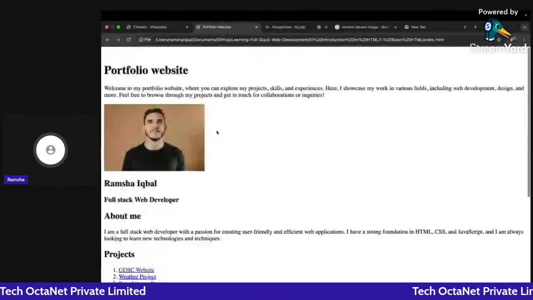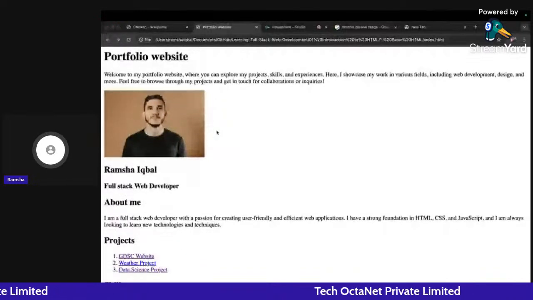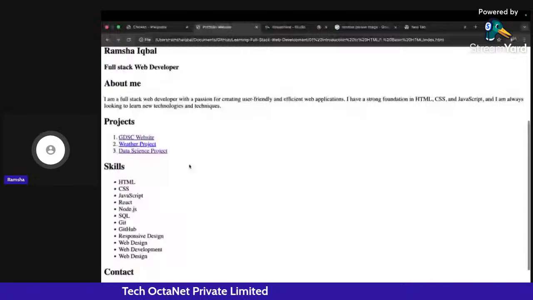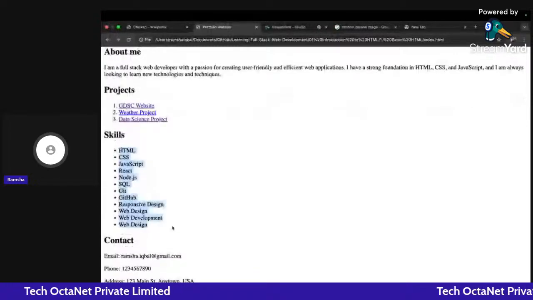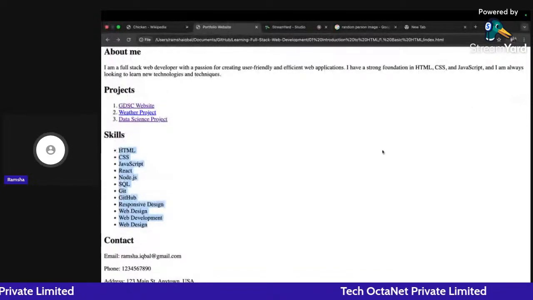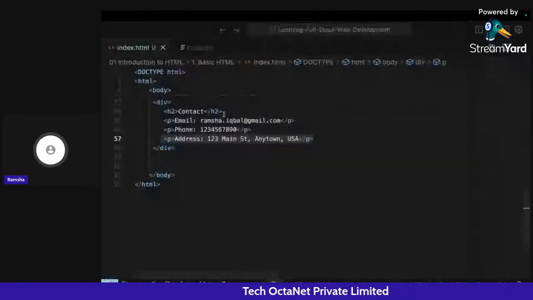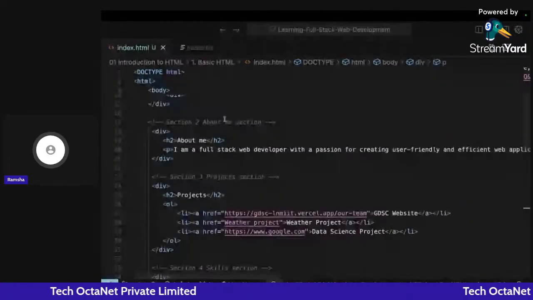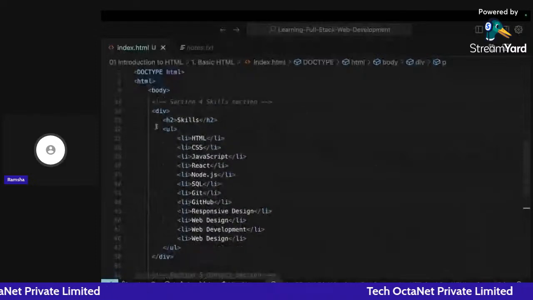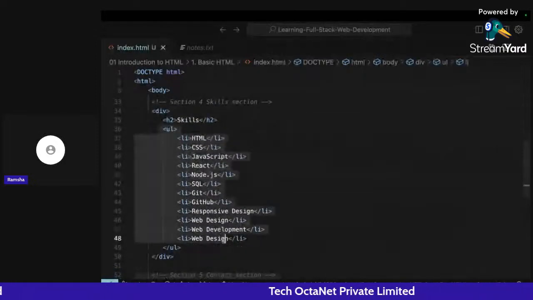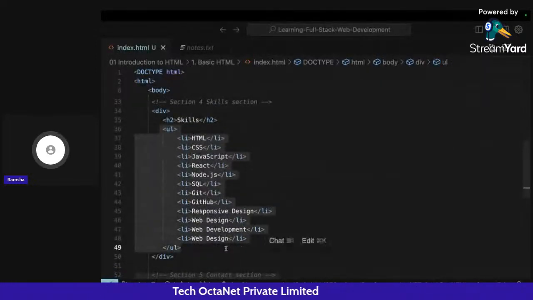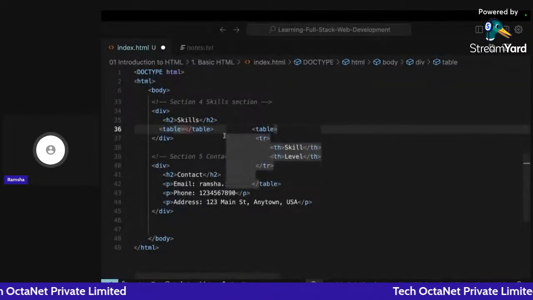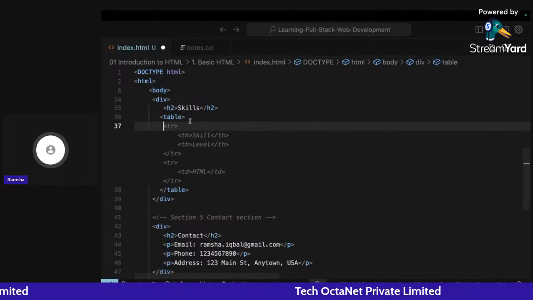So let me just go back and show some more things. Let's suppose I have this particular skills section, and I want to show this in a table format. In HTML we can create tables also. So let me go to the skill section, remove this, and here I'm going to add a table. For writing a table, you use a similar format: you write table, the opening and the closing tag.